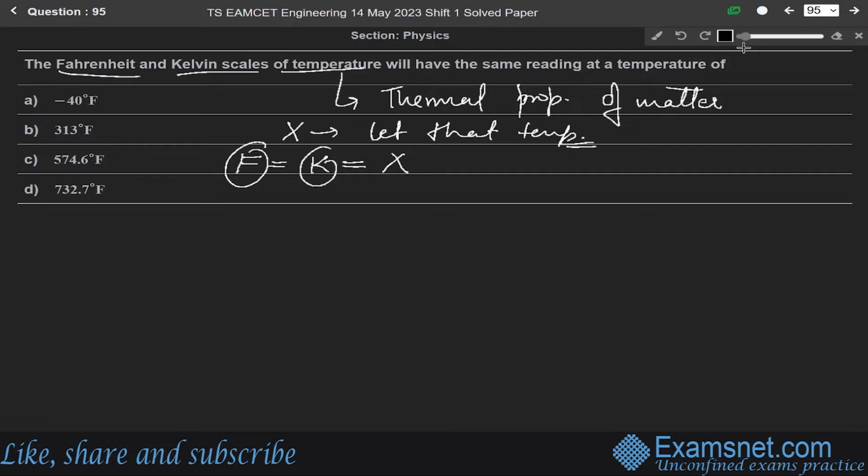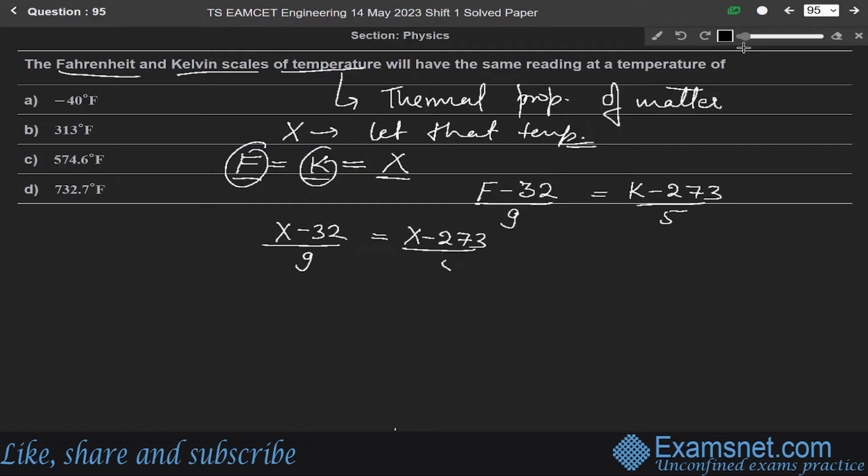We know the relation between Fahrenheit and Kelvin is F minus 32 over 9 equals K minus 273 over 5. So put X in place of F and K, since F and K are equal to X according to the question. So X minus 32 over 9 is equal to X minus 273 over 5.